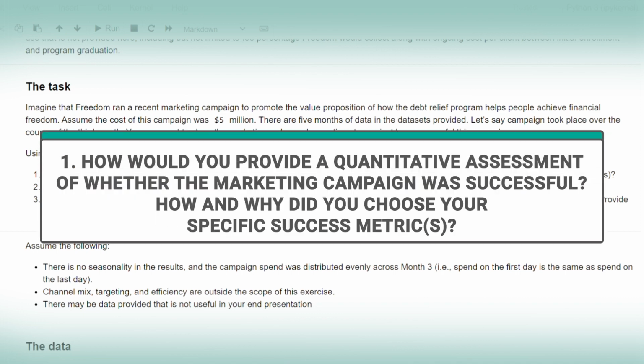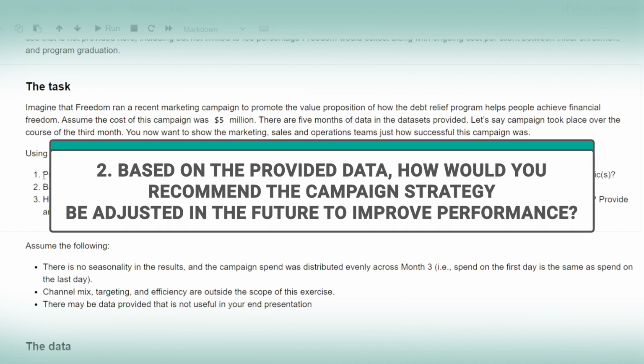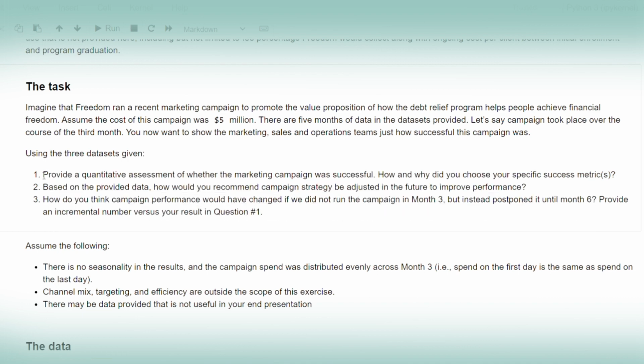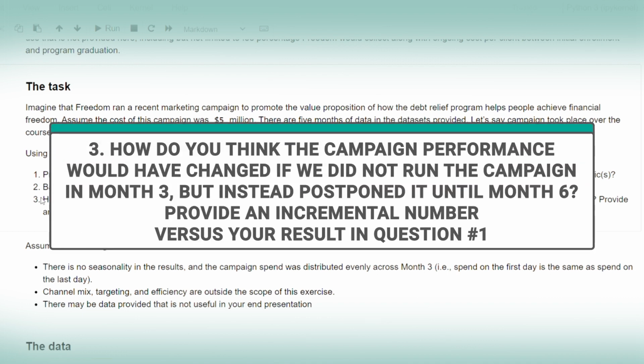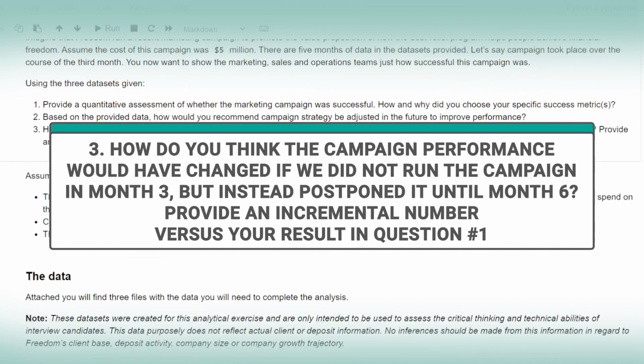First, how would you provide a quantitative assessment of whether the marketing campaign was successful? How and why did you choose your specific success metrics? Number 2, based on the provided data, how would you recommend the campaign strategy be adjusted in the future to improve performance? And number 3, how do you think the campaign performance would have changed if we did not run the campaign in month 3, but instead postponed it until month 6? Provide an incremental number versus your result in question number 1.